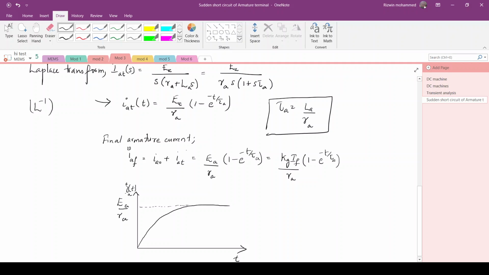If you plot the variation of armature current with respect to time, initially in no load condition the current will be equal to 0. After short circuiting, the current slowly rises depending upon the time constant of the armature circuit, and settles down to a value of Ea by Ra. That will be the final armature current. So that's the transient analysis of how we get the armature current after suddenly short circuiting the terminals of a DC machine. So that's all for today. Thank you.